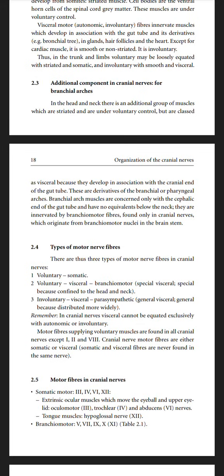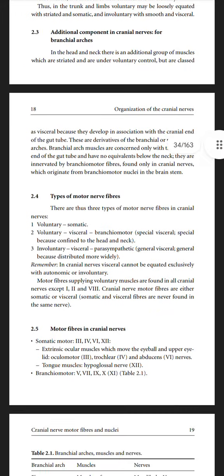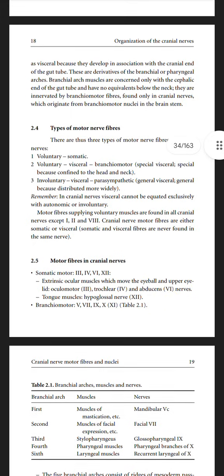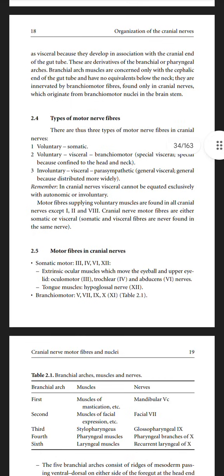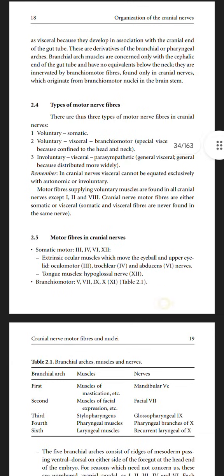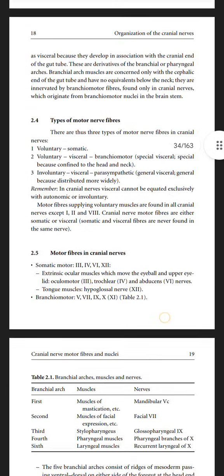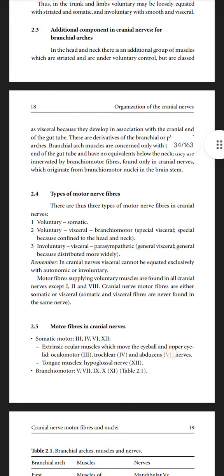An additional component in the cranial nerves is for the branchial arches in the head and neck. There is an additional group of muscles which are striated and under voluntary control but are classed as visceral, because they develop in association with the cranial end of the gut tube. They are derivatives of branchial or pharyngeal arches. Branchial arch muscles are concerned only with the pharyngeal end of the gut tube and have no equivalents below the neck. They are innervated by branchiomotor fibers, found only in cranial nerves, which originate from branchiomotor nuclei in the brainstem.